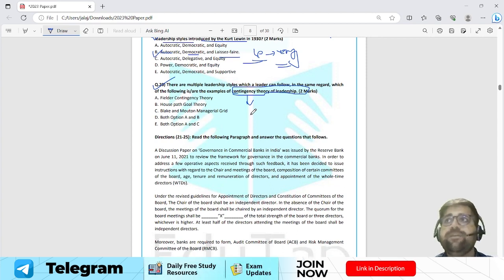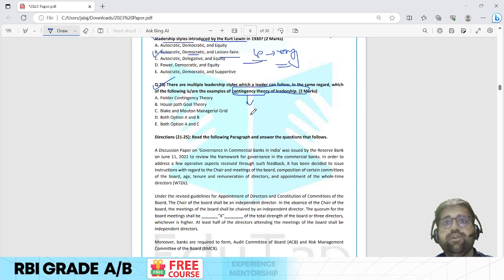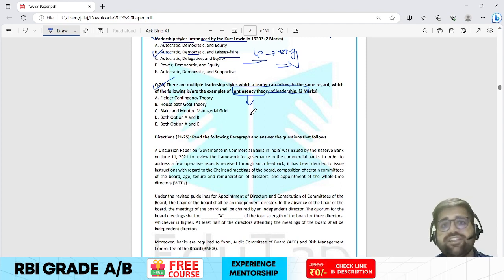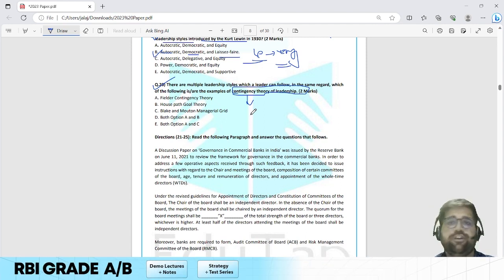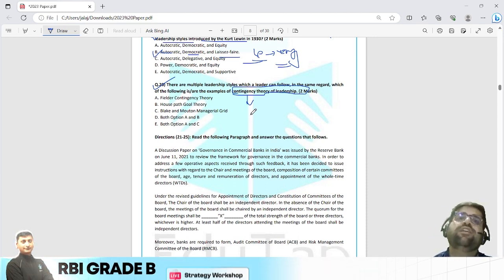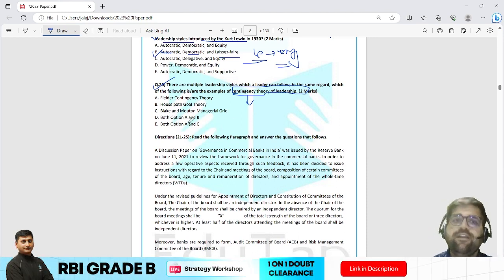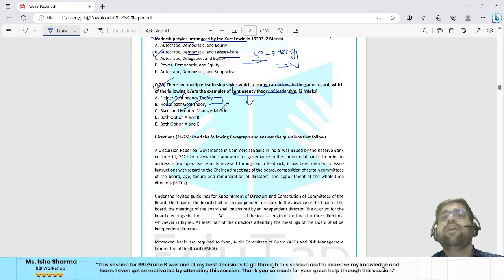We have your trait-based leadership theory, functional leadership theory, behavior leadership theory, contingency theories, and whatnot. They have asked you a very basic question on this. If you see the options, Fred Fiedler theory and Robert House path goal theory both are contingency theories of leadership. Therefore, the correct answer will be both option A and B.